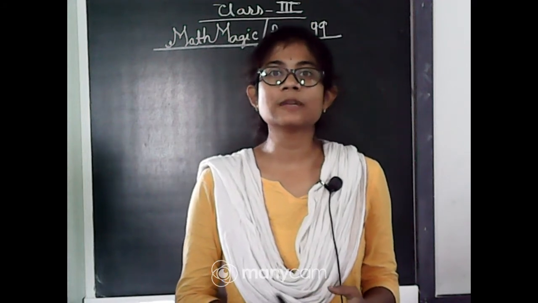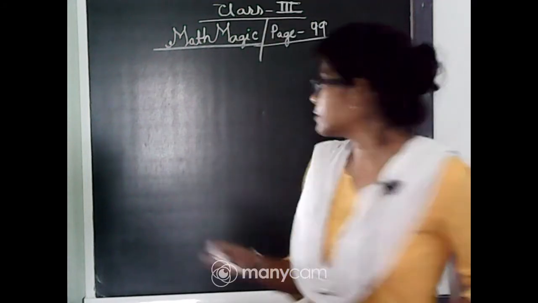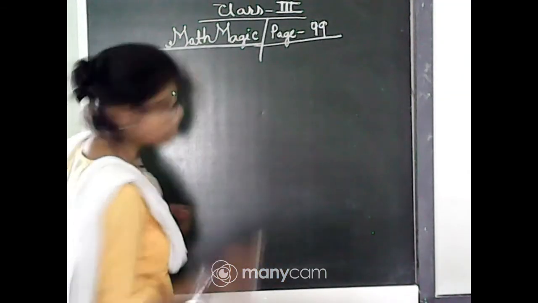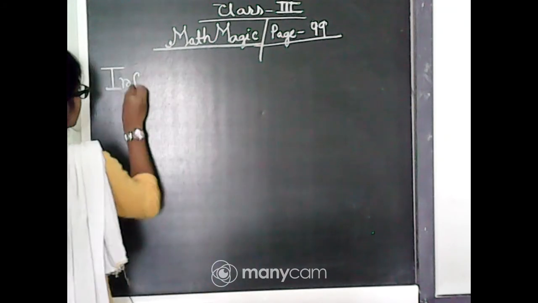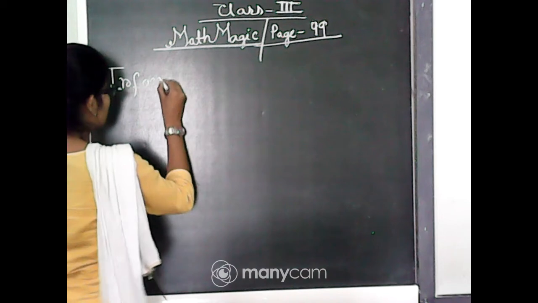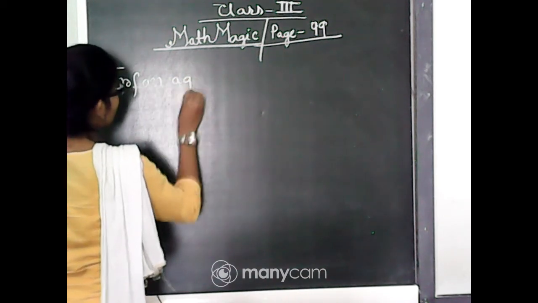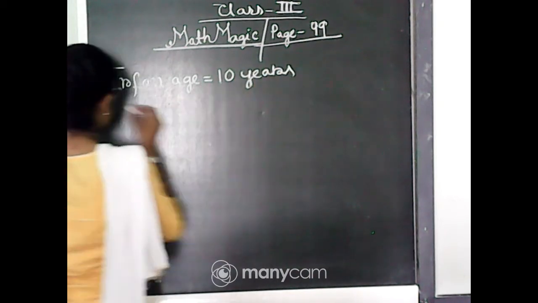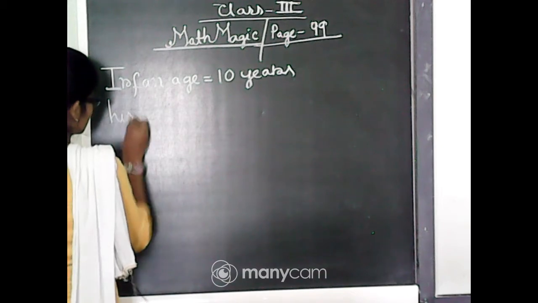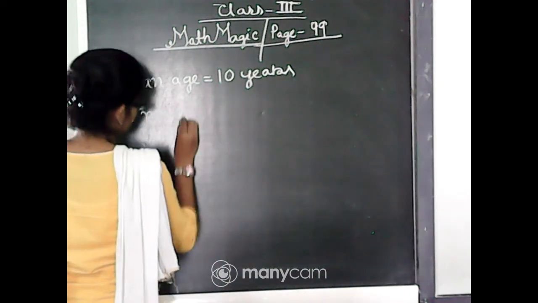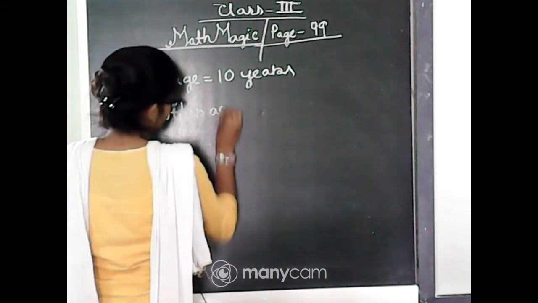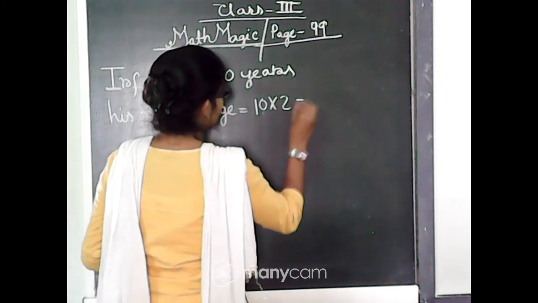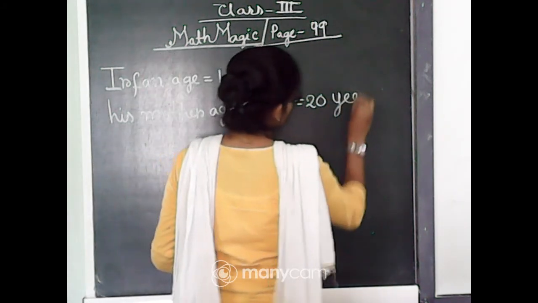Now, what is the difference, if we think that Irfan's age is 10 years, then his mother's age will be, because twice, 10 into 2 equal to 20 years.